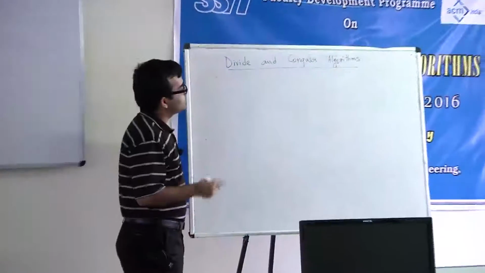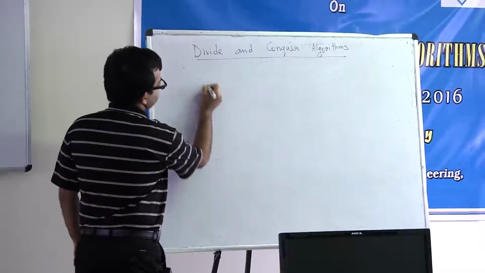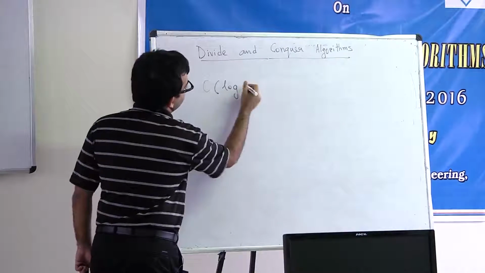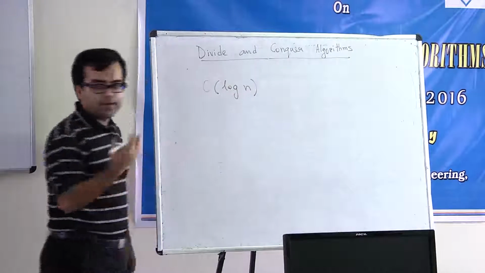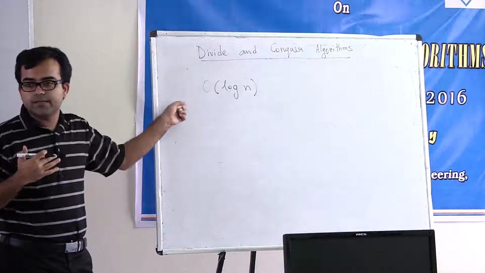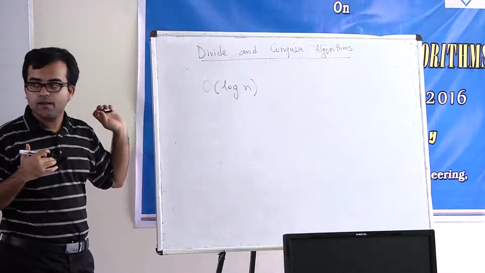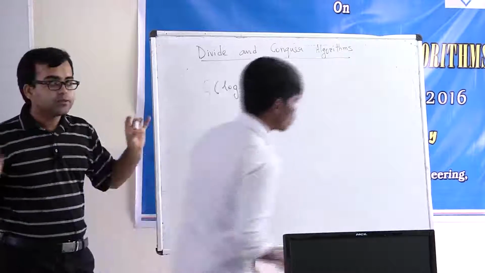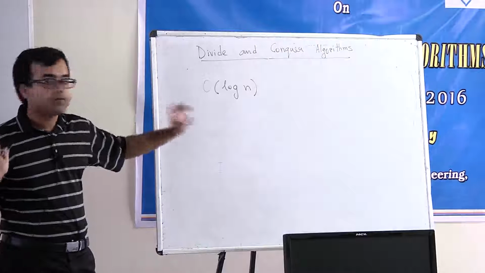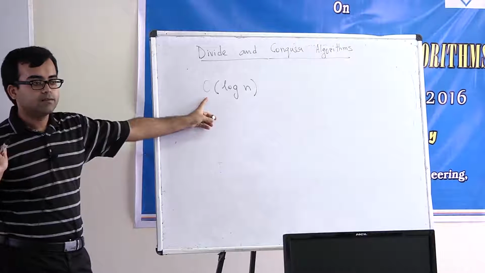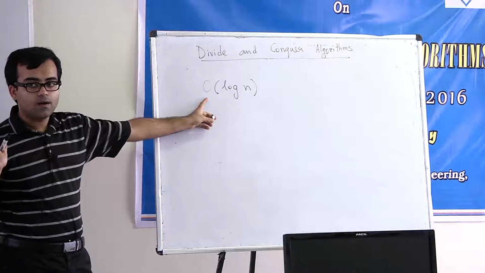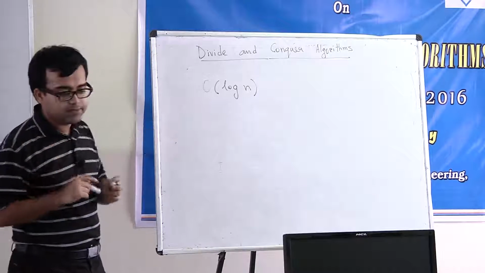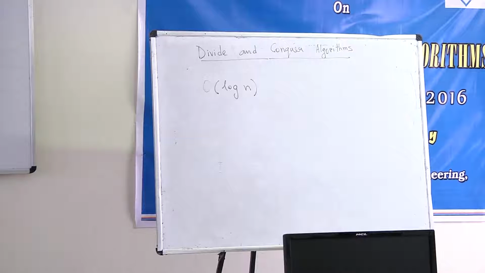I have seen the big O notation. Say for example, when I say that the running time of an algorithm is big O of log n. What does this mean? How many of you know what this notation means? Can you please raise your hand, those of you who know what this notation is? Okay, since some of you don't know this notation, I will start by explaining it.